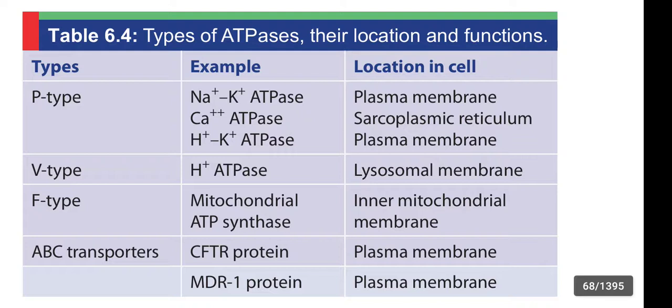Next one is ABC transporters: CFTR protein, present in plasma membrane, and the other one is MDR1 protein, also present in plasma membrane. Clear guys?